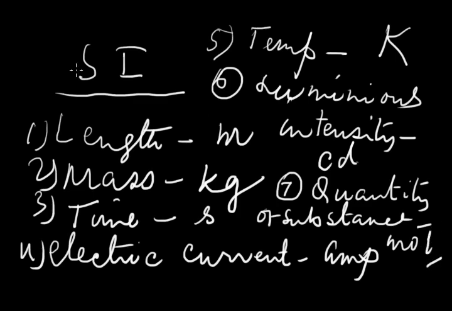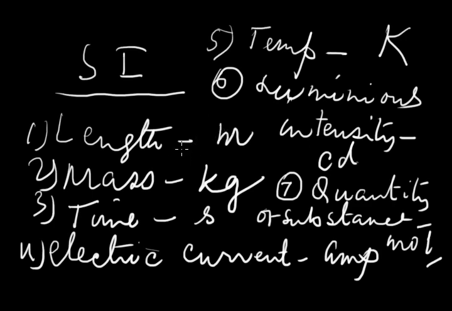So length, meter; mass, kilogram; time, second; electric current, ampere; temperature, Kelvin; luminous intensity, candela; quantity of substance, mole. Only Kelvin, the abbreviated form of Kelvin, is written as a capital letter. Now you have to memorize these units first.